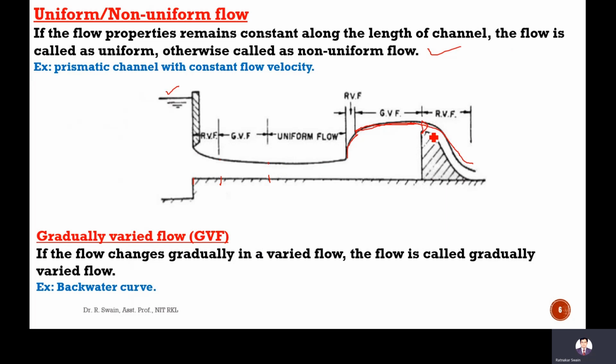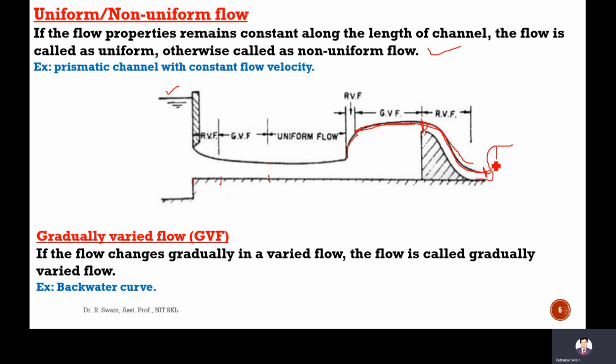After the spillway, what will happen? The flow will occur from this to here. This downstream of the river, here high potential energy will convert into kinetic energy. Here velocity will be very high, so it will cause a hydraulic jump. So here a hump is provided to create this hydraulic jump.